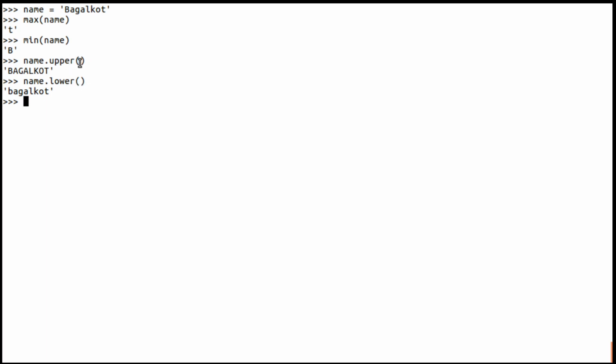Try to understand the difference. Here, calling this method is something like this: the name is an object, and you convert all the letters to uppercase. That's the meaning, on yourself. Whereas in this case, if I call max, you take this object and find the maximum letter in it, meaning the letter whose ASCII value is maximum. Here we are telling the function, to a name.